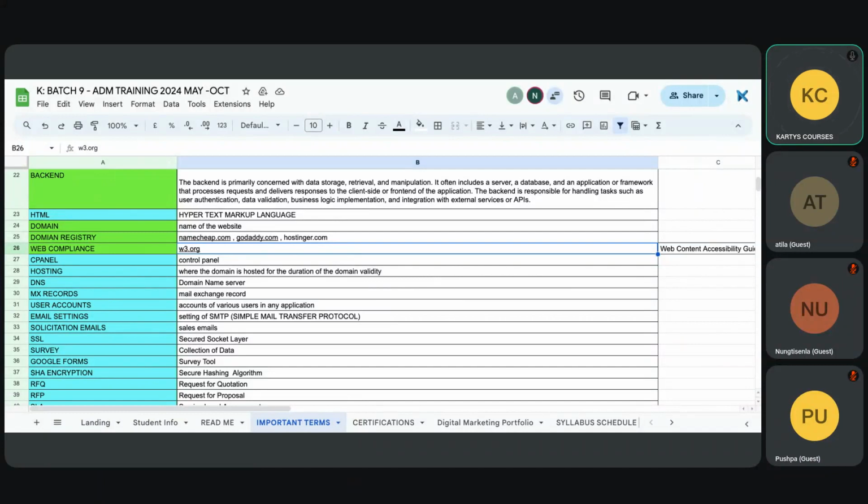If you bought a new car, will you drive it at 100 kilometers per hour across the city just because it's new? You will not, because it's dangerous. Similarly, just because you have a domain and a hosting plan, that doesn't mean you'll start creating any website in any format or in any way. There are certain rules and regulations, certain compliances.